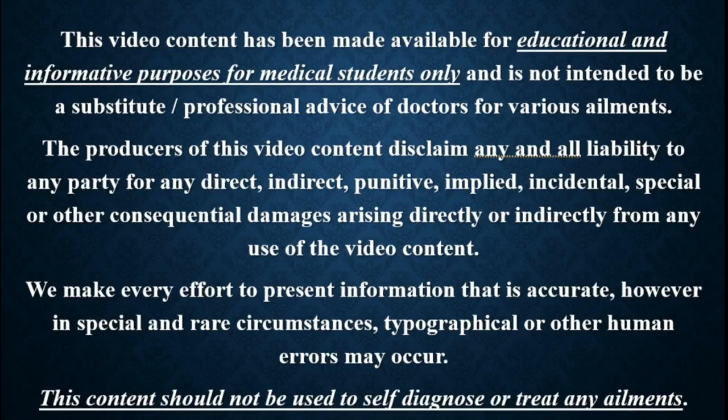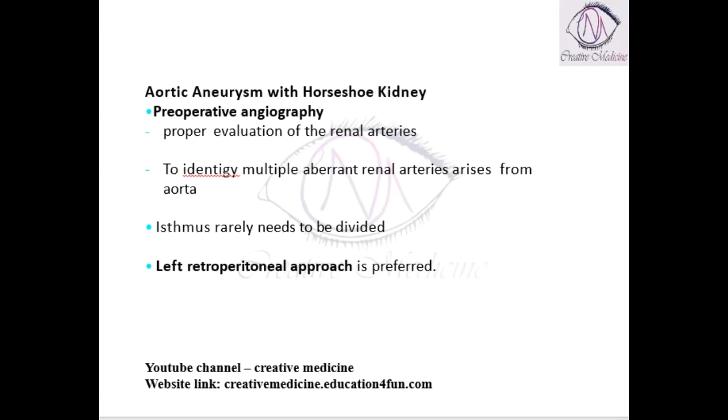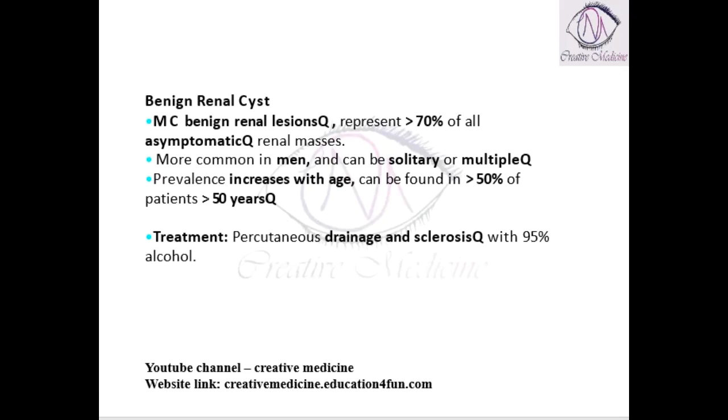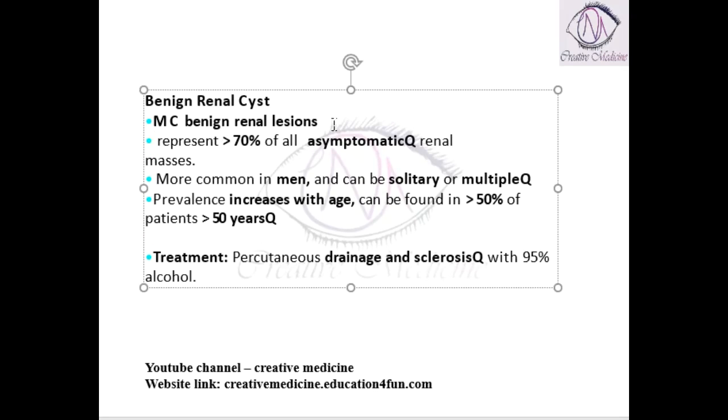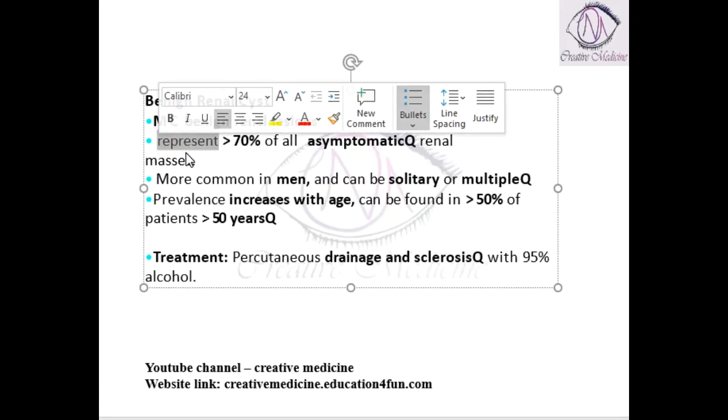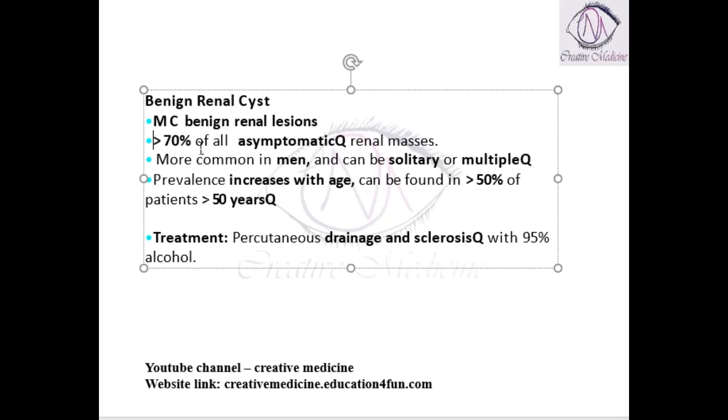In this lecture, we will learn about renal cysts. We have benign renal cysts. These are the most common renal cysts. More than 70% of these benign renal cysts are asymptomatic.